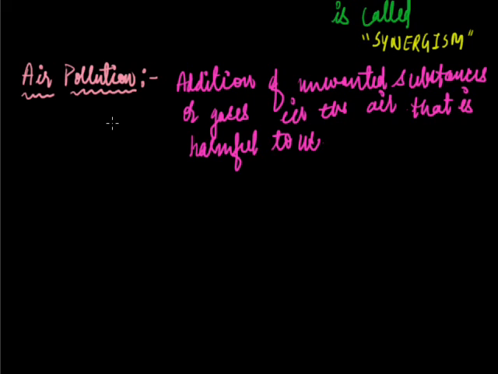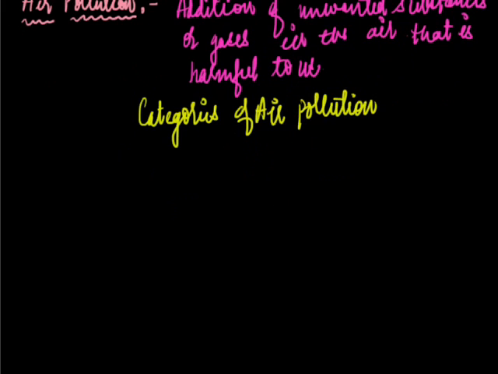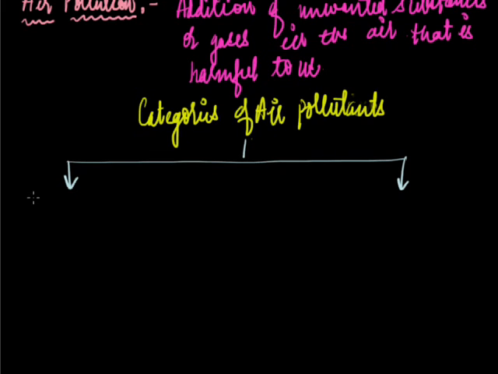So the addition of unwanted substances or gases in the air that is harmful to us is known as air pollution. Now moving to the categories of air pollutants. We have two categories of air pollutants, gaseous and particulate.